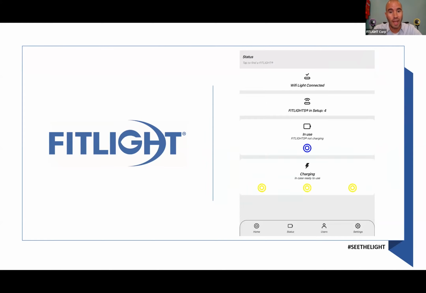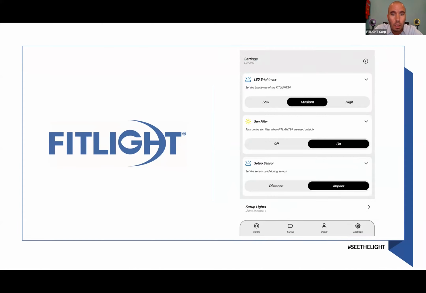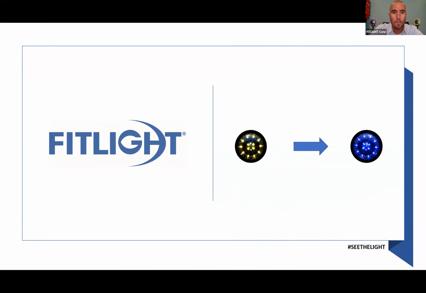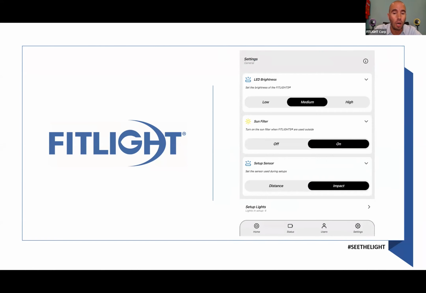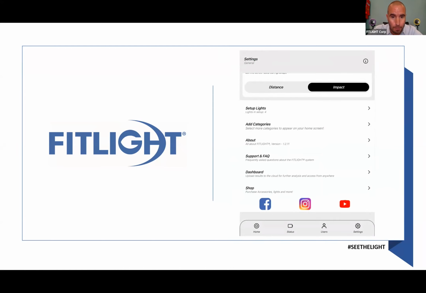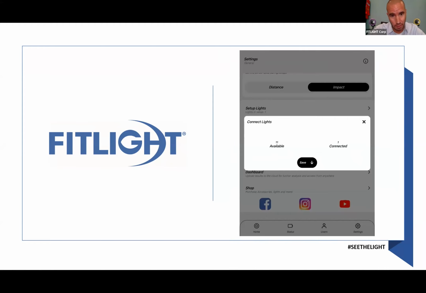If you go to status on the bottom, the second icon, it'll show you the status of the lights that are actually connected.